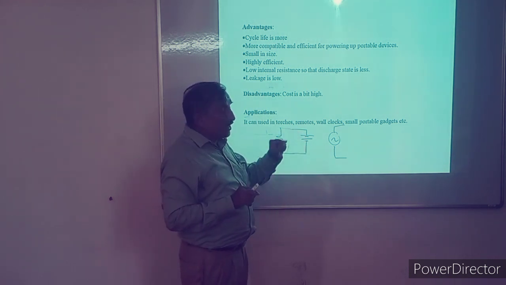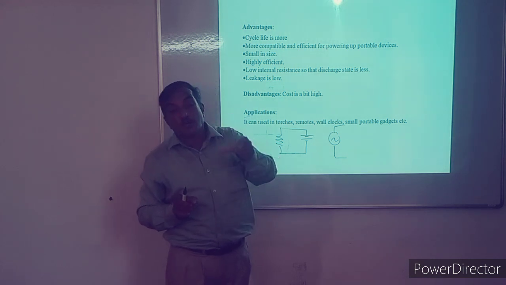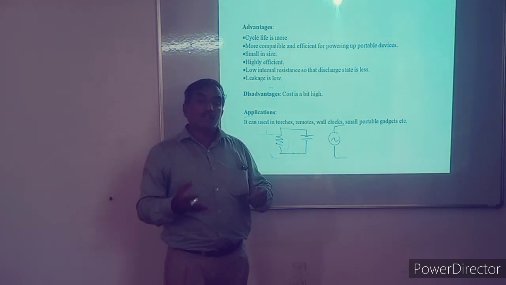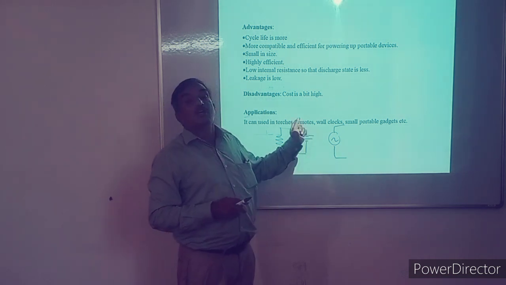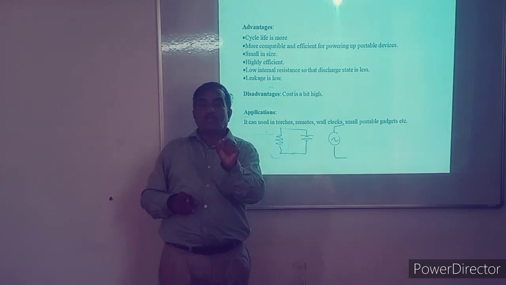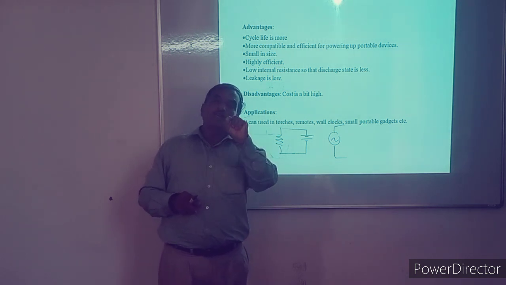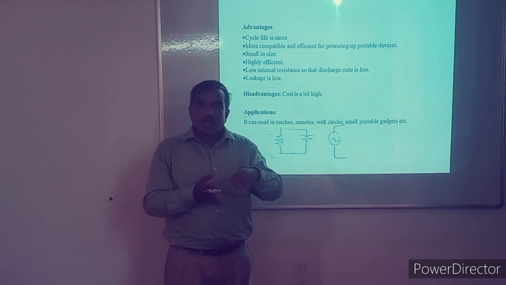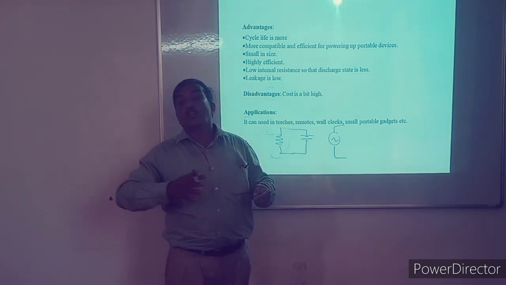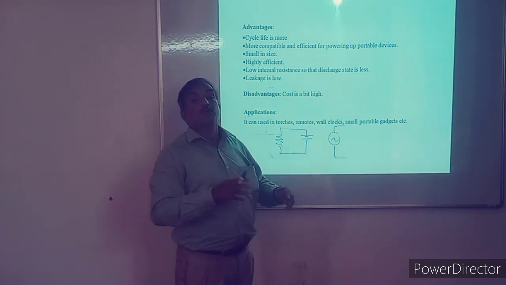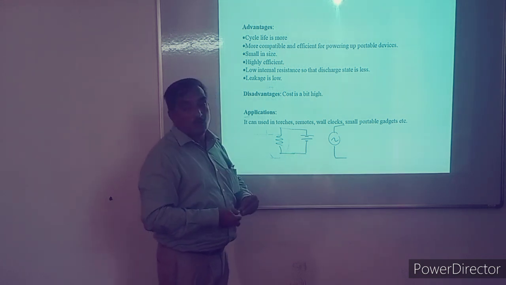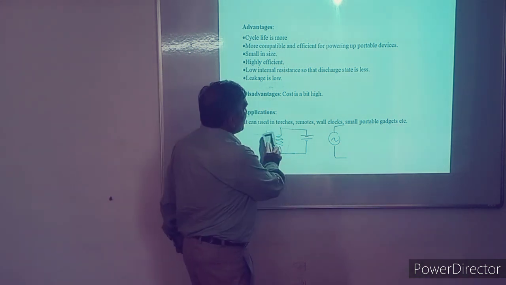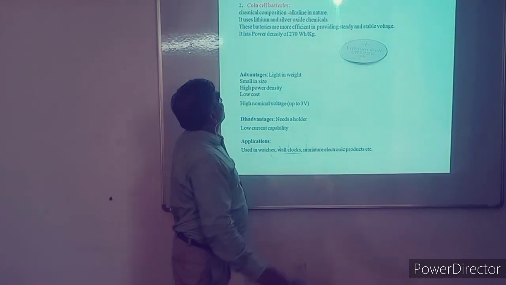If the battery internal resistance is very small, it is known as a voltage source. And if the battery internal resistance becomes large, or initially if it is large, it happens to be a current source. So the same cell, same battery can be used as a voltage source when it is new, and when it is in use, its internal resistance goes on increasing, and then it becomes a current source. This is also important. So we must know every battery, every cell, has some internal resistance.